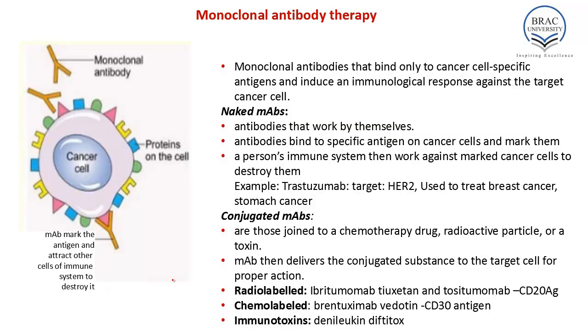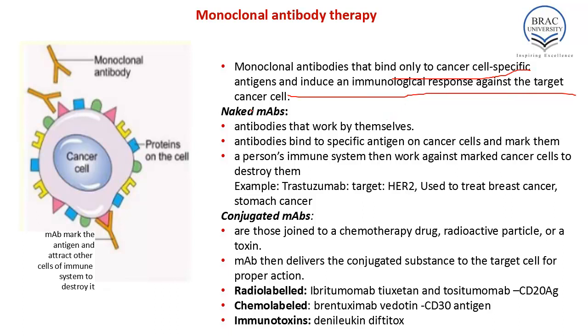So what are the monoclonal antibodies used in cancer immunotherapy? Monoclonal antibodies basically mark the antigen and attract other cells of the immune system to destroy the cancer cells. Monoclonal antibodies bind only to the cancer-specific antigens and induce an immunological response against the target cancer cells.